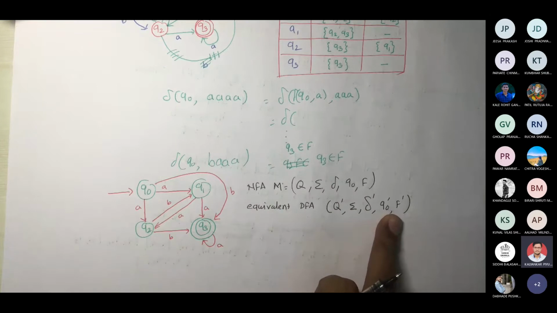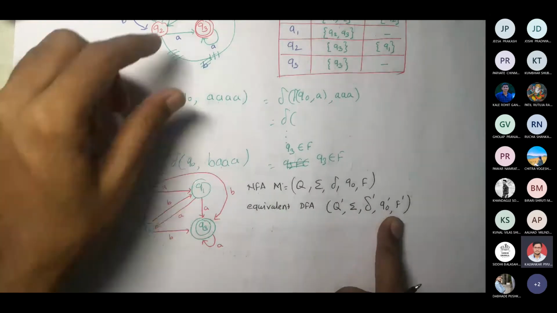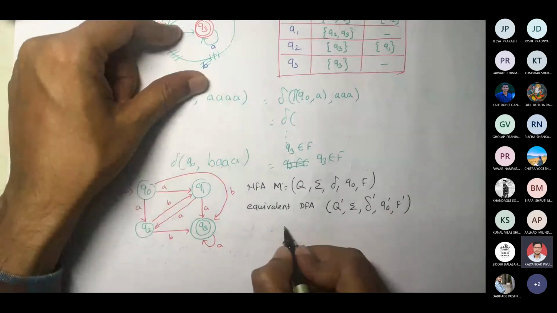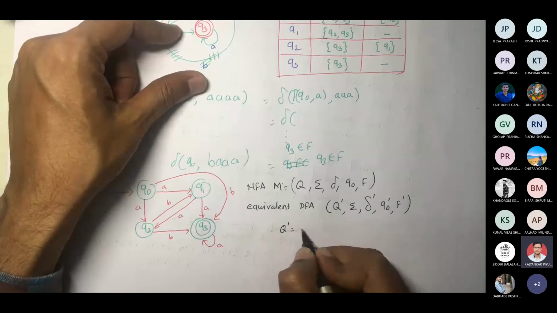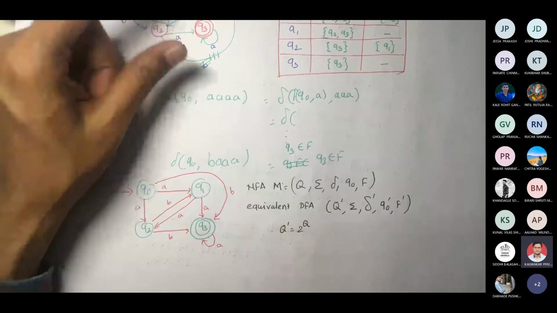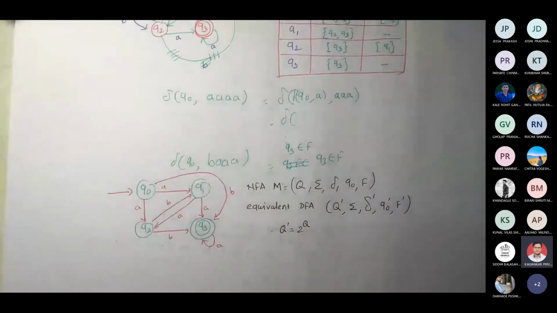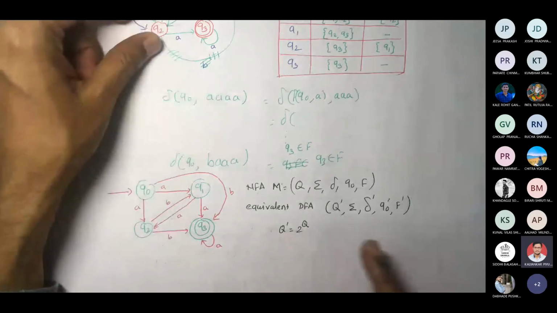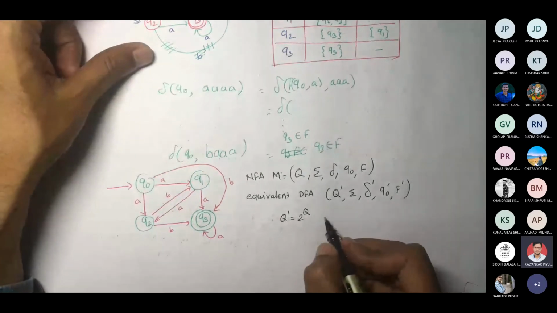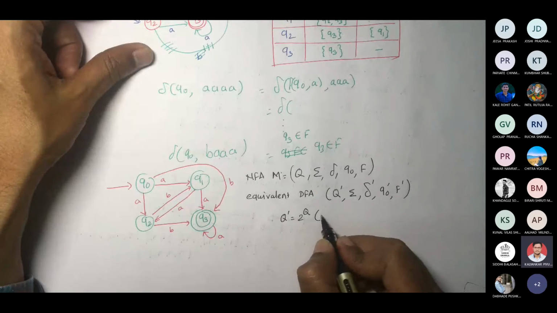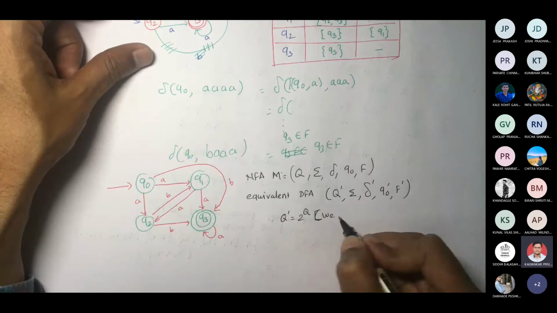Fine. Are you with me? So for this, let us write Q dash should be 2 raised to Q. Correct? Q dash should be 2 raised to Q. Now, how exactly are we going to represent elements of this set? Let us write.